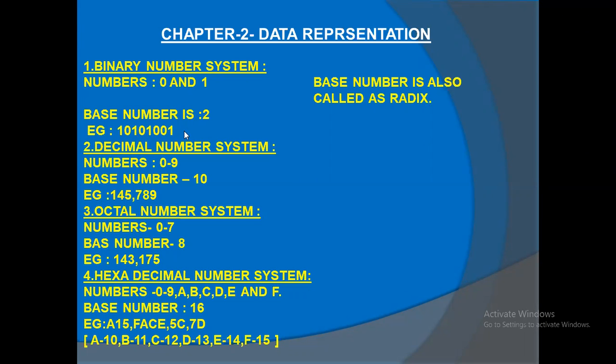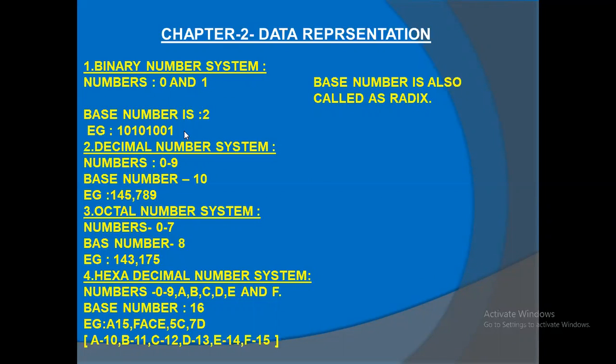Have you understood the binary number system? Anybody having any doubt? No, sir. Have you clarified? Yes, sir. The book gives it a little more elaborately, in another slide it is given at length, but I'm taking a very compact form. In just 2 slides we will complete that. Binary number system: the numbers are zeros and 1. What is the base number for binary? 2. Base number is always called what?